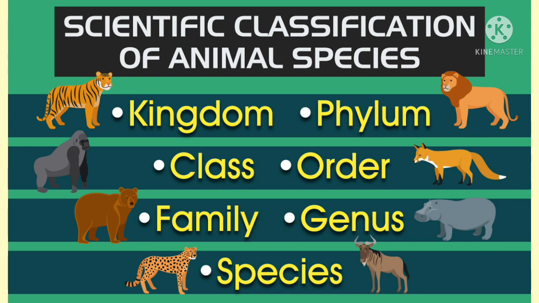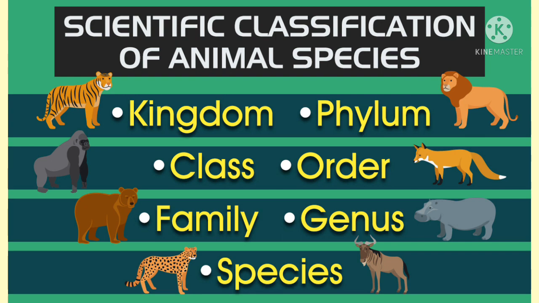The scientific names are Canis pallipes and Canis aureus. Clear? They are placed in the same genus Canis. That means the first word, Canis, indicates genus. It is always written with a capital first letter, C. And the second word, pallidus, that is species. Clear? So here they are placed in the same genus Canis. Third, family.